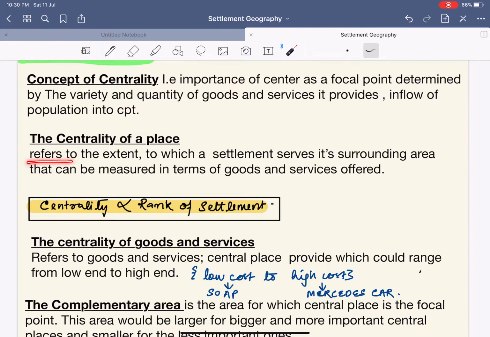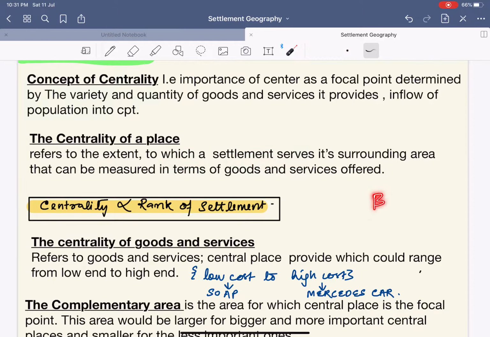Next, the centrality of a place. The centrality of a place refers to the extent to which a settlement serves its surroundings, which can be measured in terms of goods and services offered. Please understand this basic difference. The first says that centrality is the importance of a center, determined by the goods and services provided as well as the inflow of population. This one says that centrality of places is the extent to which a settlement serves.